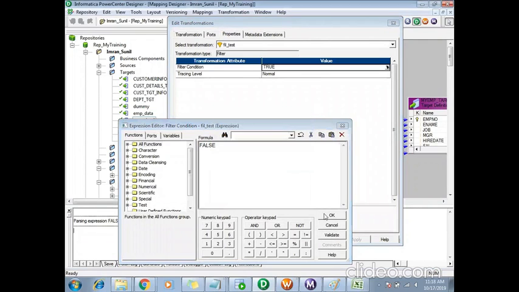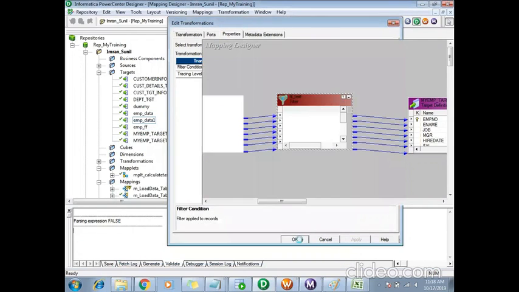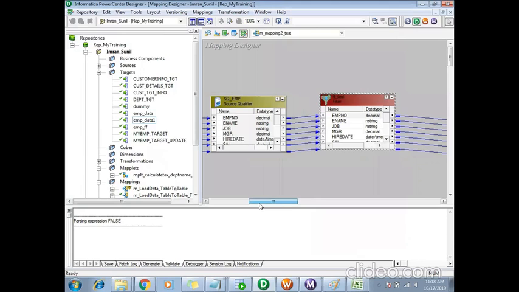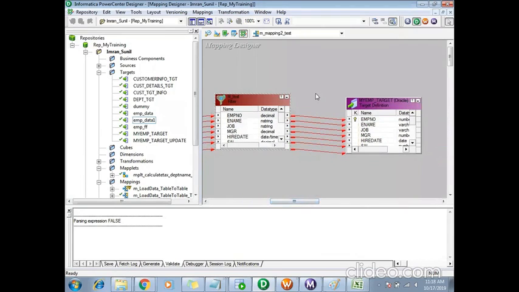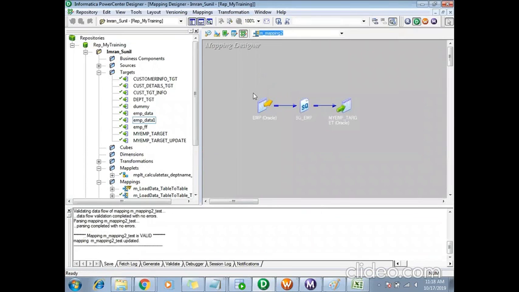When I say false, what happens? None of the records from this filter transformation will move to the next level of my pipeline. In my actual mapping, data will be extracted from the table, then it will go through some transformations, if there are any, and then load to the target.